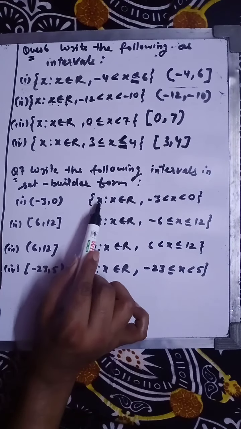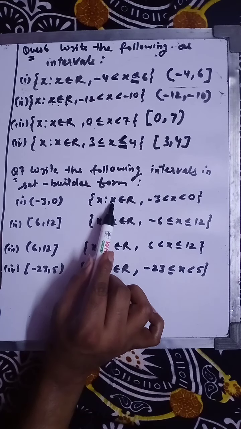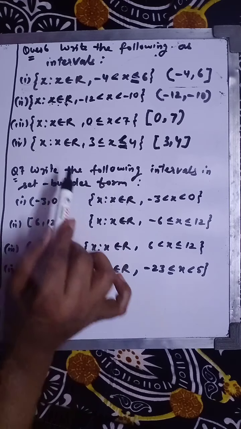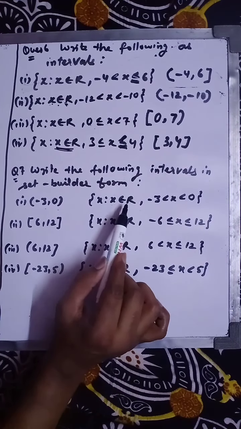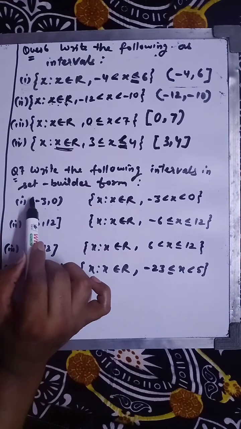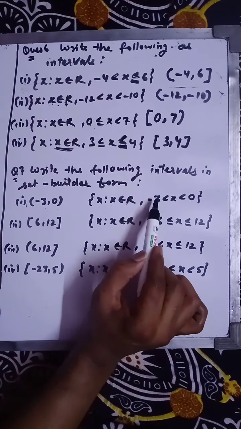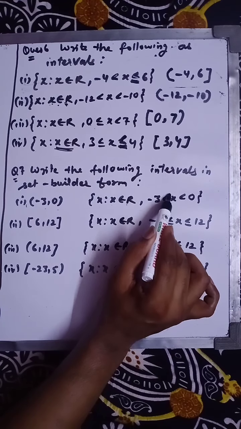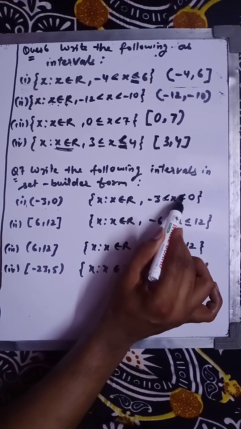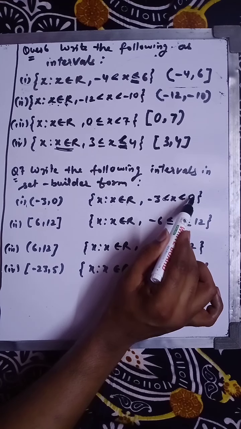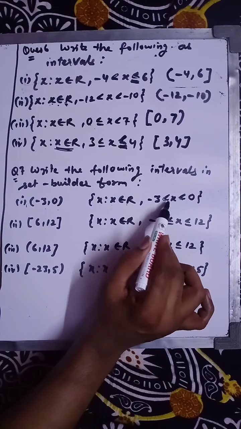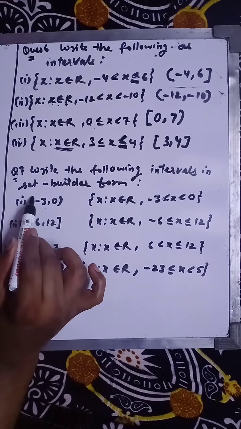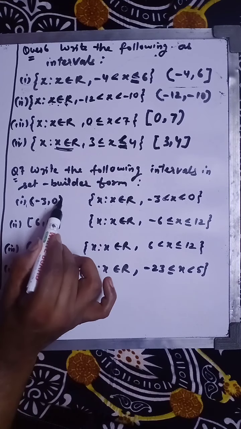First of all, we write x such that x belongs to the real numbers, as we are getting here. Comma, here both are curved brackets, so minus 3 is less than x, and x is less than 0. We are not putting the equal to sign, because these two are curved brackets.